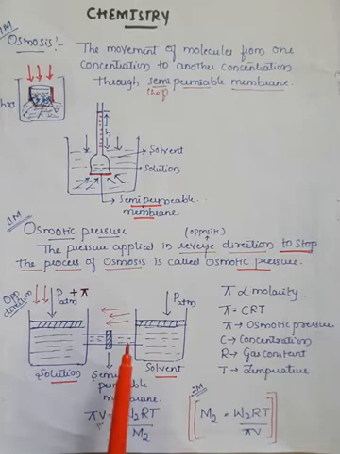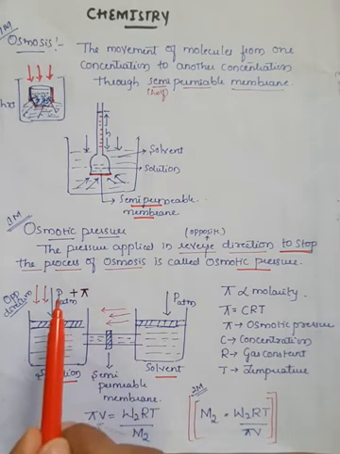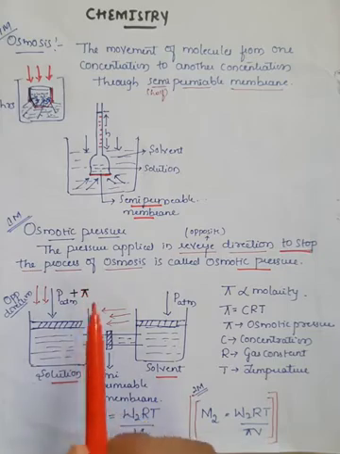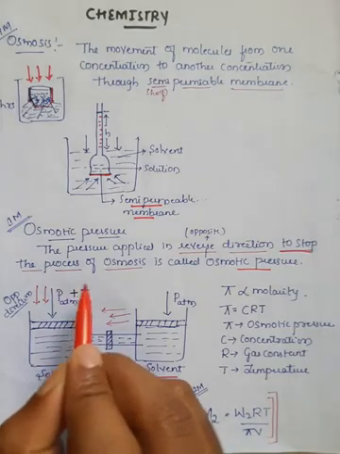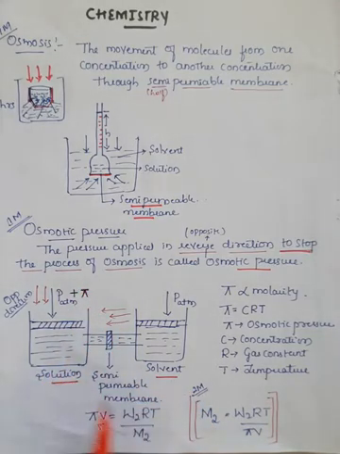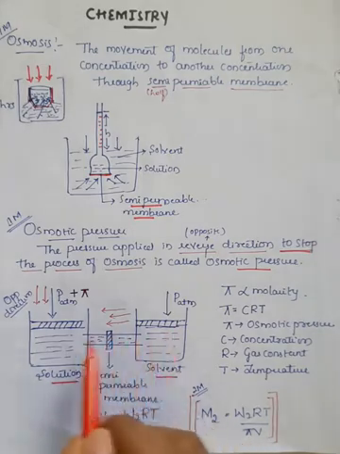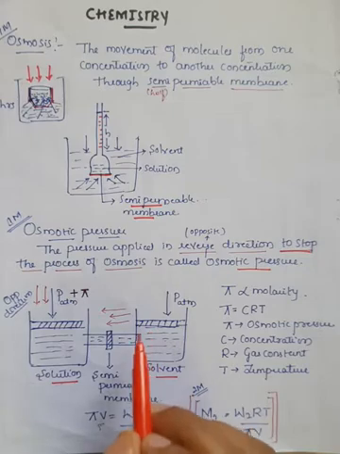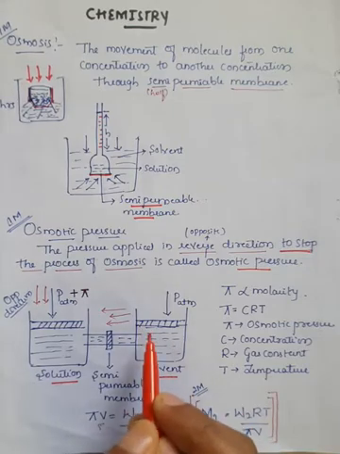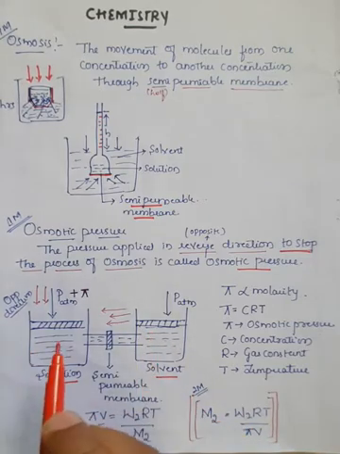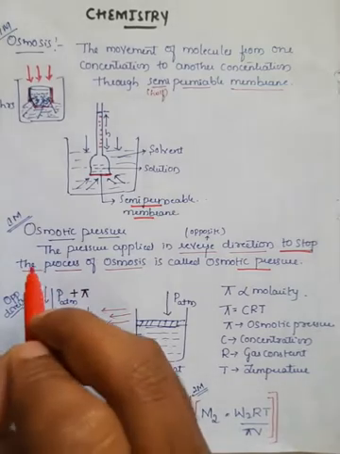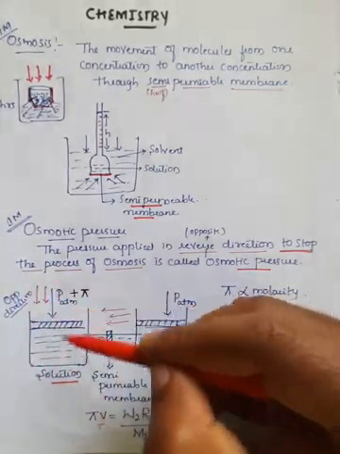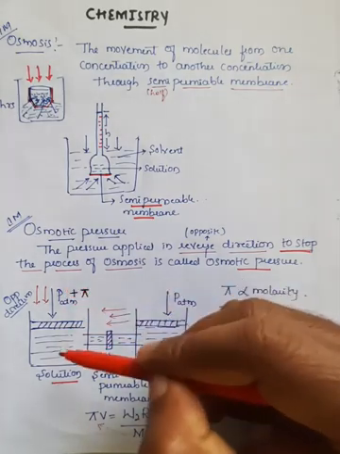Thus in this case you must apply the extra pressure, that is pi, so that it stops the flow of molecules from solvent to solution. The molecules are already moving from solvent to solution, but to stop this process you have to apply the extra pressure in the opposite direction.